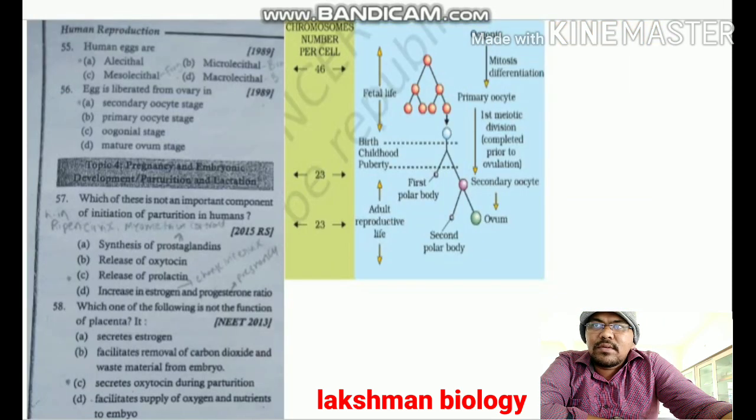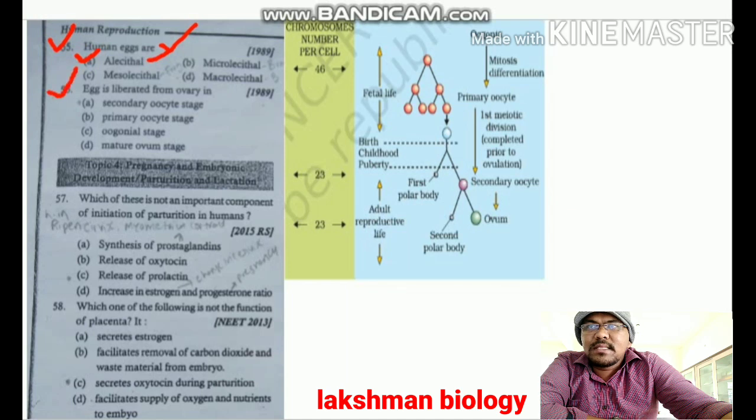Now we have to start our discussion with question number 55. Question number 55: human eggs are alecithal. Alecithal means the yolk is absent. Based on the amount of yolk present, eggs are divided into different types. Here, human eggs do not contain yolk, hence they are called alecithal. Question 55, option A is correct.